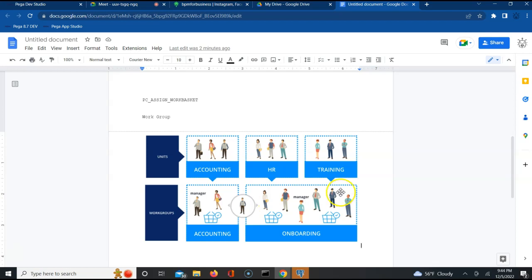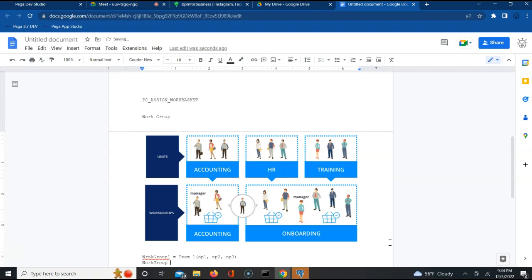Yes. Okay. So let's go into the system and also try to understand. A work group, for example work group one, is nothing but a team one, and it may have operator one, operator two, operator three, like that. It also has a manager and a work basket. Work group two is also exactly similar.